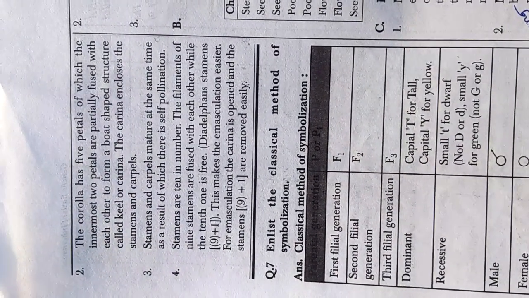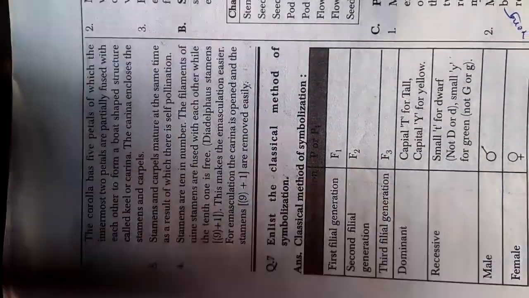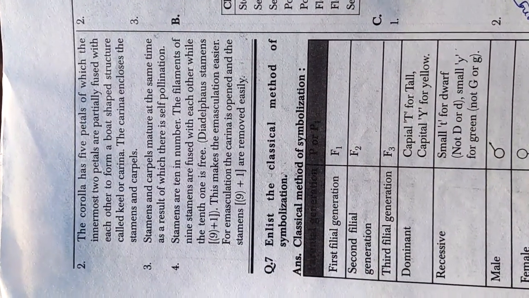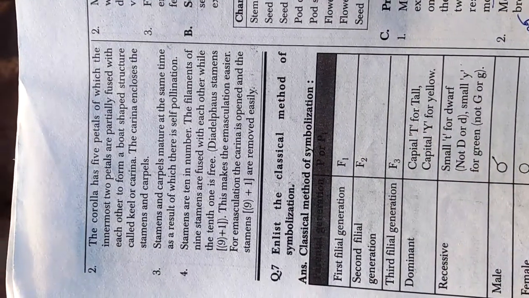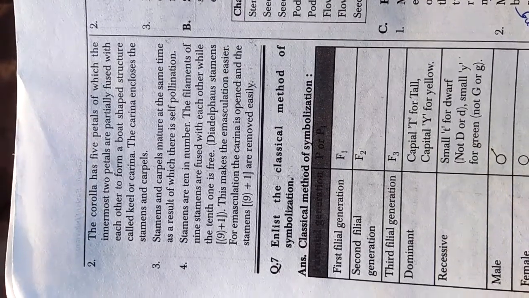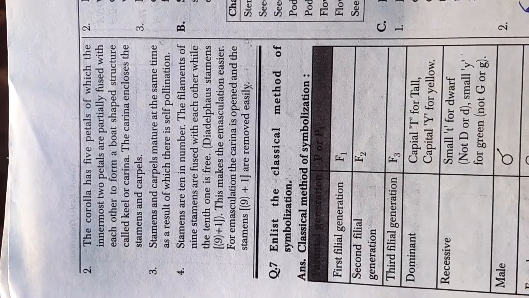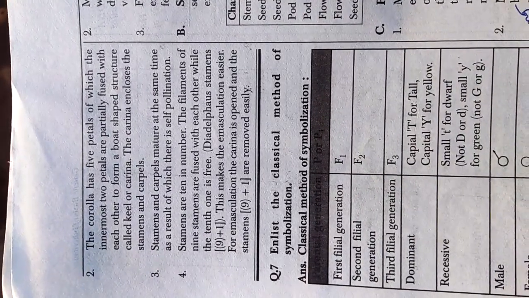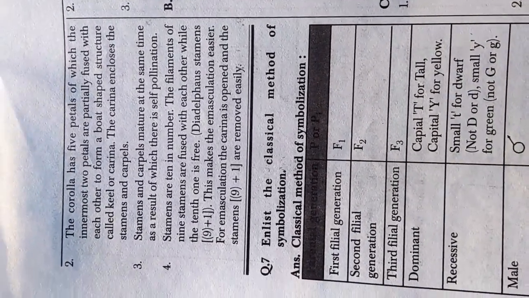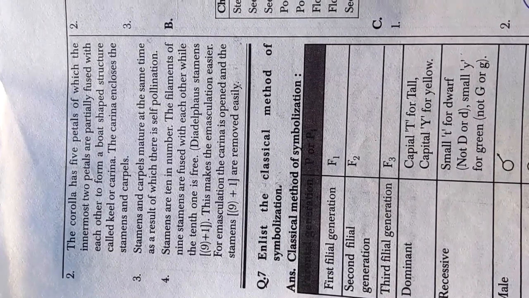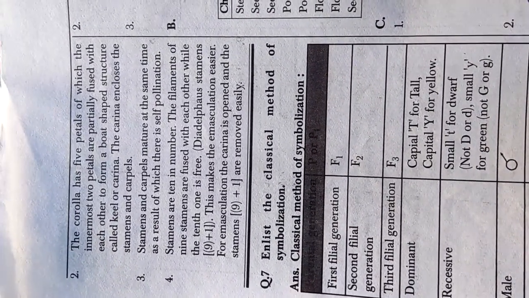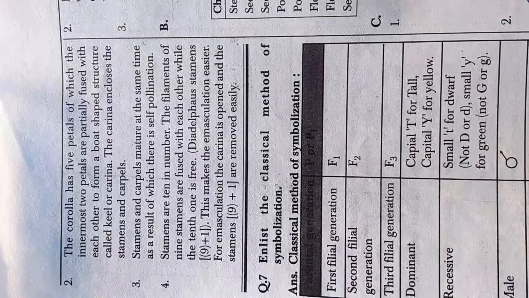Second point is the corolla has 5 petals, of which the innermost 2 petals are partially fused with each other to form a boat-shaped structure called keel or carina. The carina encloses the stamens and carpels. Third, stamens and carpels mature at the same time, as a result of which there is self-pollination.